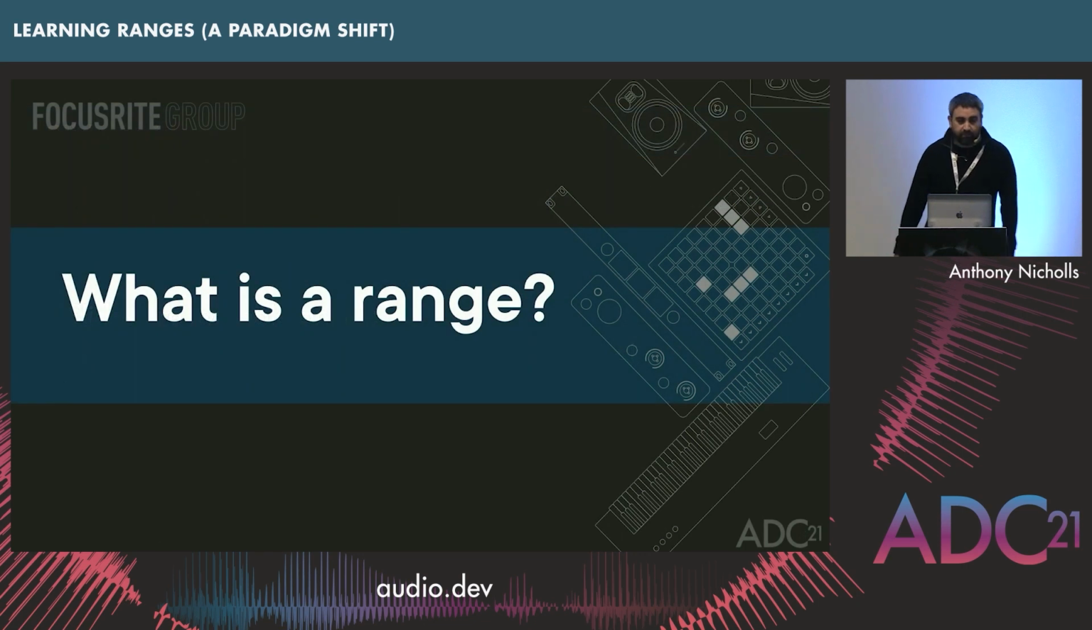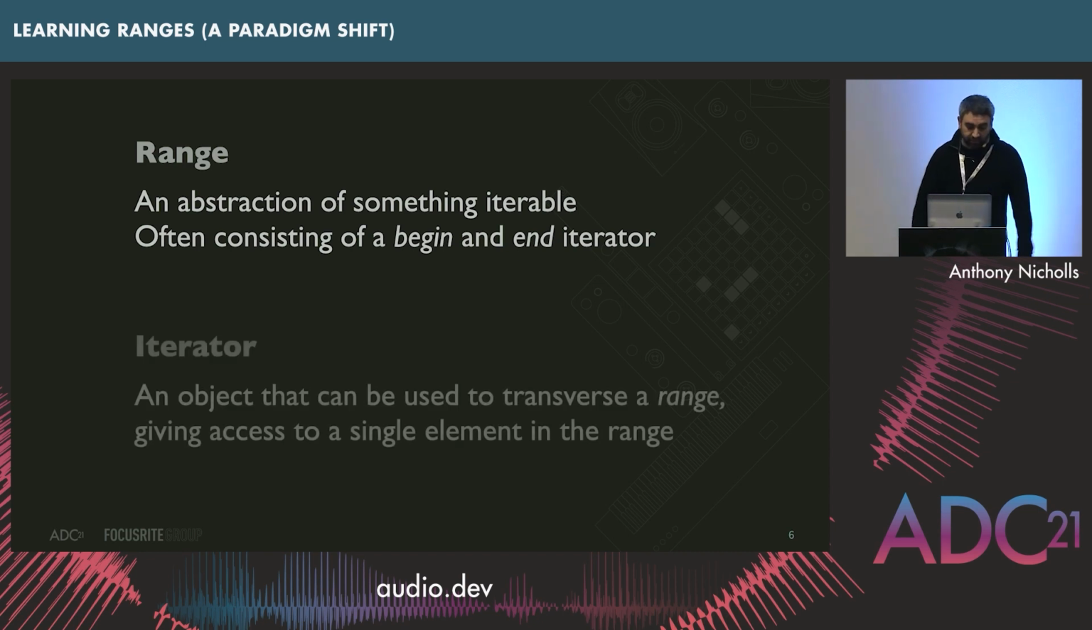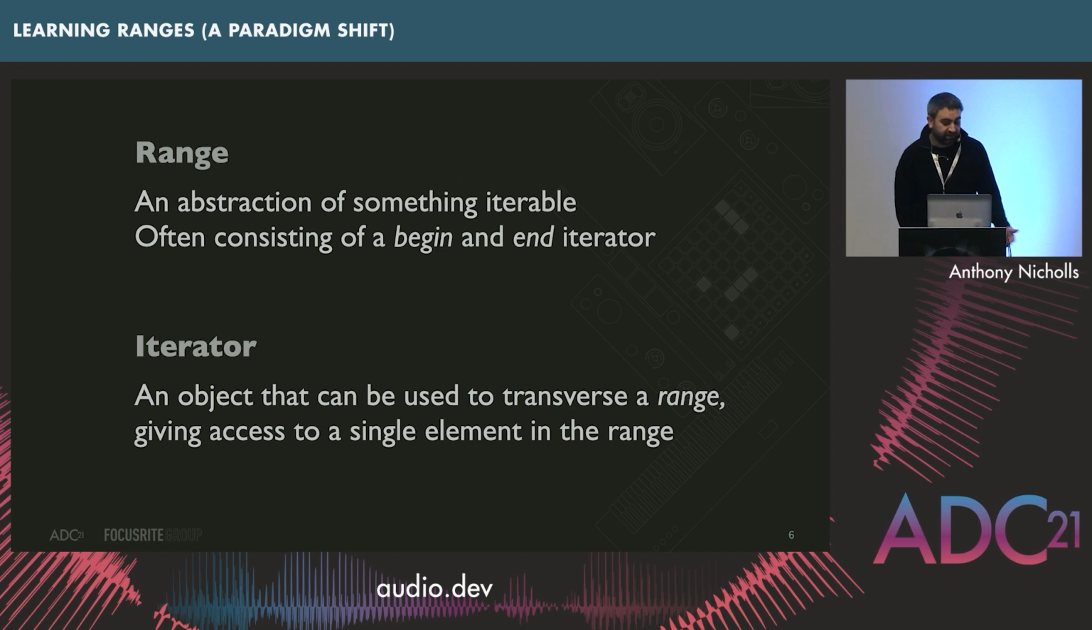So let's jump in. First of all, we need to ask ourselves the question, what is a range? I've defined a range to be an abstraction of something iterable, often consisting of a begin and an end iterator. So we need to know what an iterator is. I've defined it as an object that can be used to traverse a range, giving access to a single element in the range at a time.